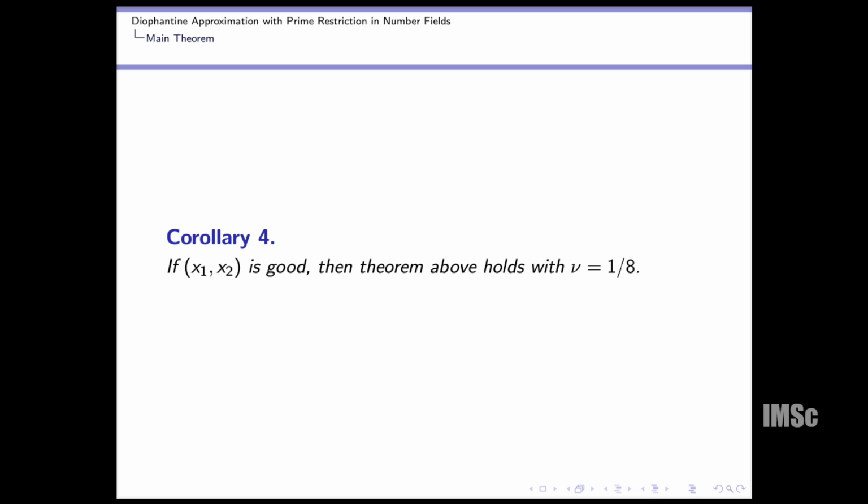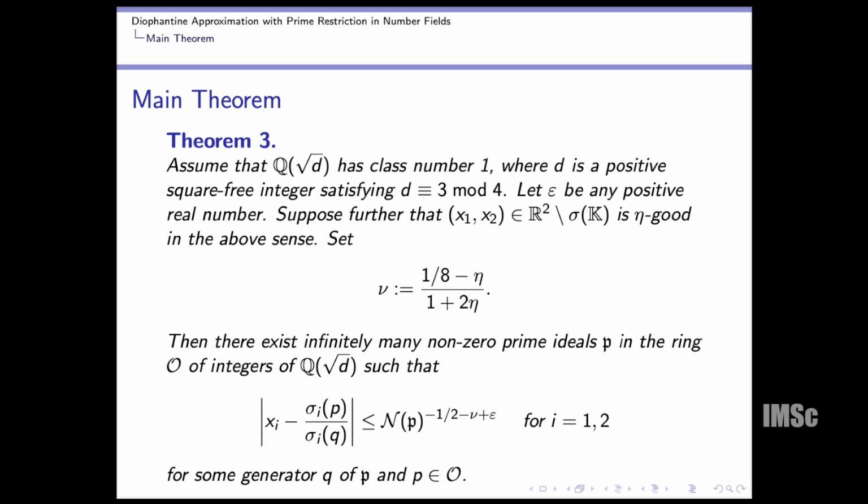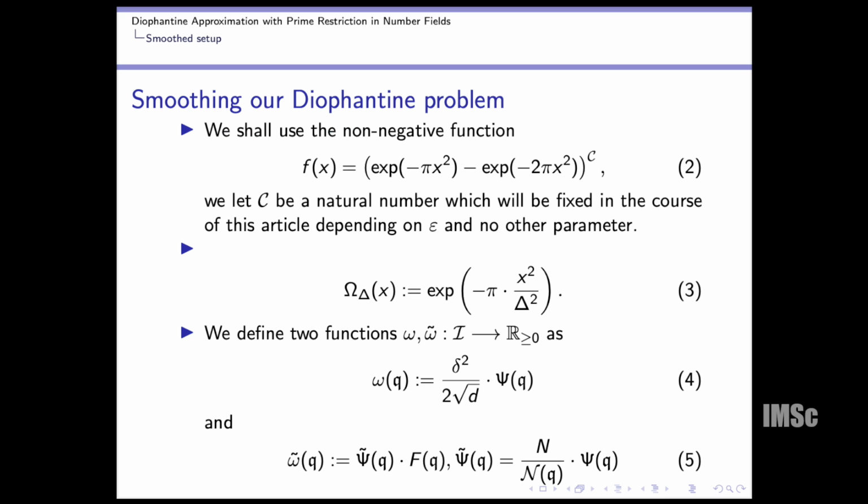The corollary is that if (ξ1, ξ2) is good, then the above holds with nu equal to 1/8. So ultimately we are smoothing the Diophantine approximation problem here. We need to produce something which smooths the condition: if I take a summation of 1 with some characteristic function condition, we need to smooth it out. Exactly here we did that; we smoothed our Diophantine problem.